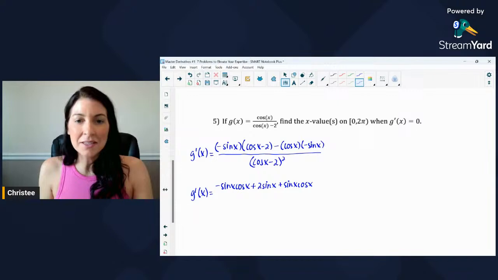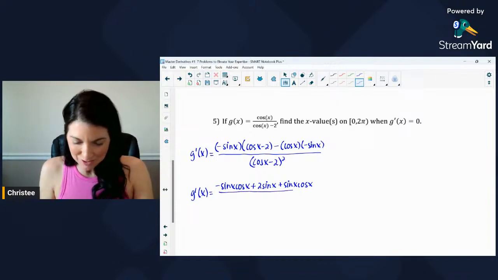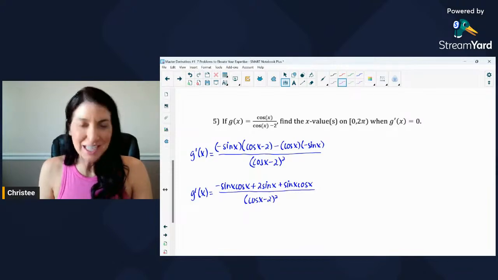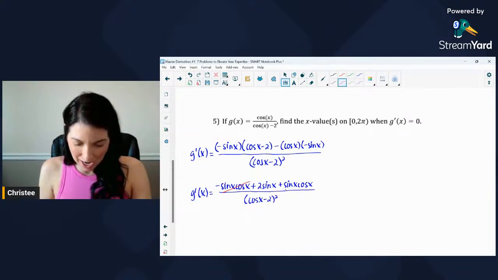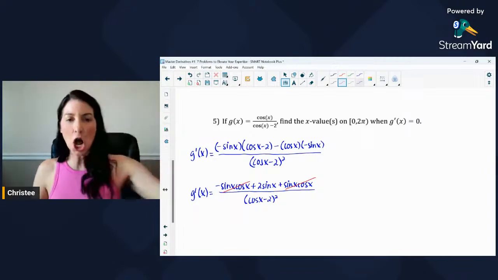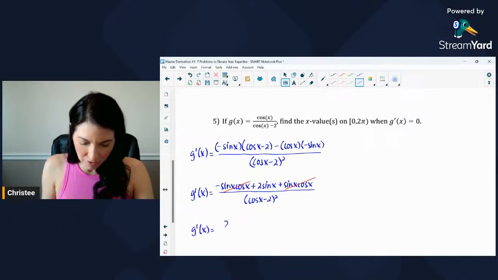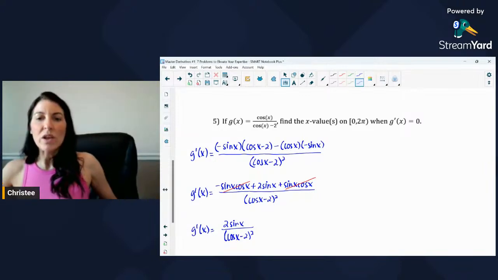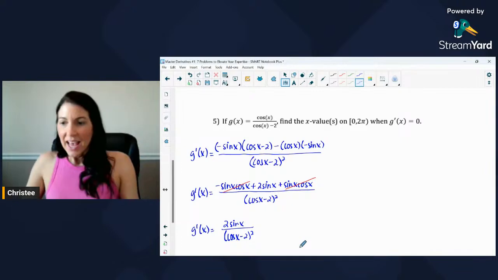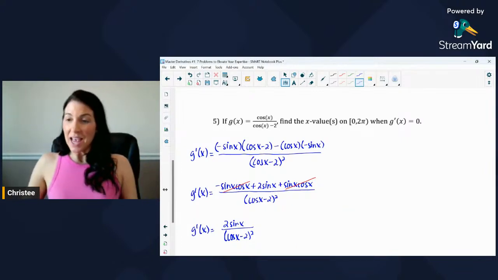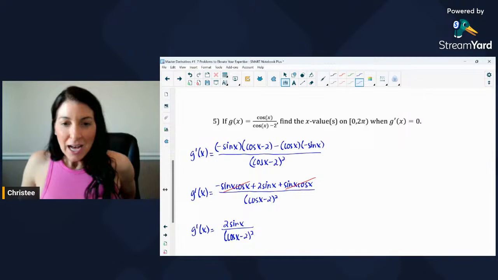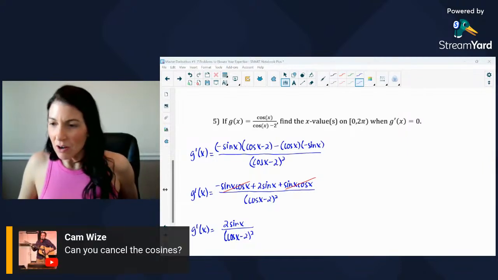Oh, I like this. I think there's going to be some like terms that cancel out in the numerator. I love when that happens. Again, that is just so great to see. It's so satisfying. So negative sine x cosine x and sine x cosine x gone, just like that. Beautiful. So much nicer. So g prime of x equals, we've got 2 sine of x over cosine x minus 2 squared. Okay, so we found the derivative. We found g prime of x, and we want to now find where that is equal to 0. Okay, Cam, let me look at your question first.